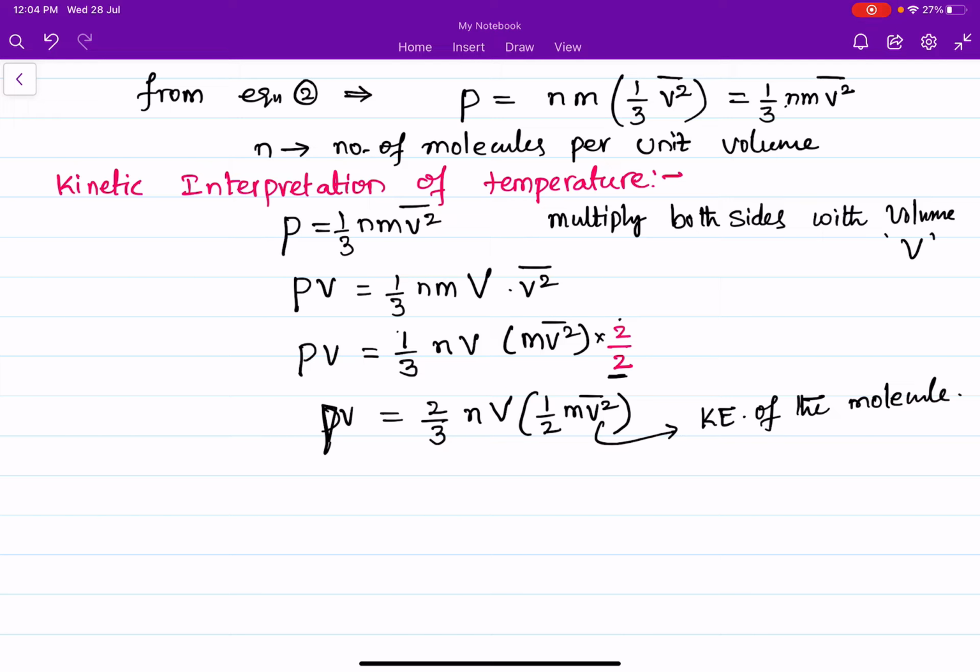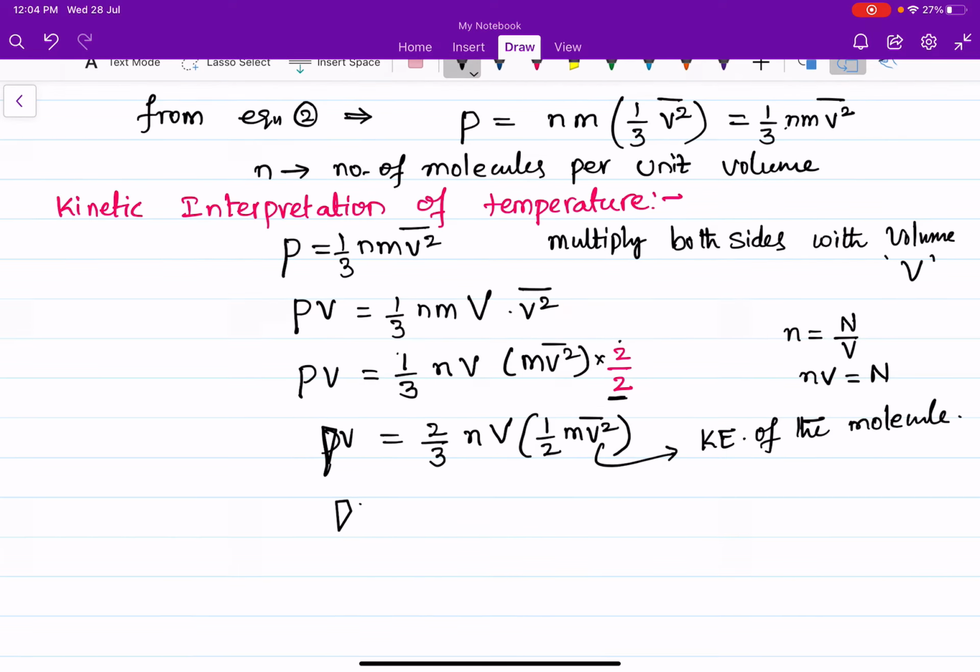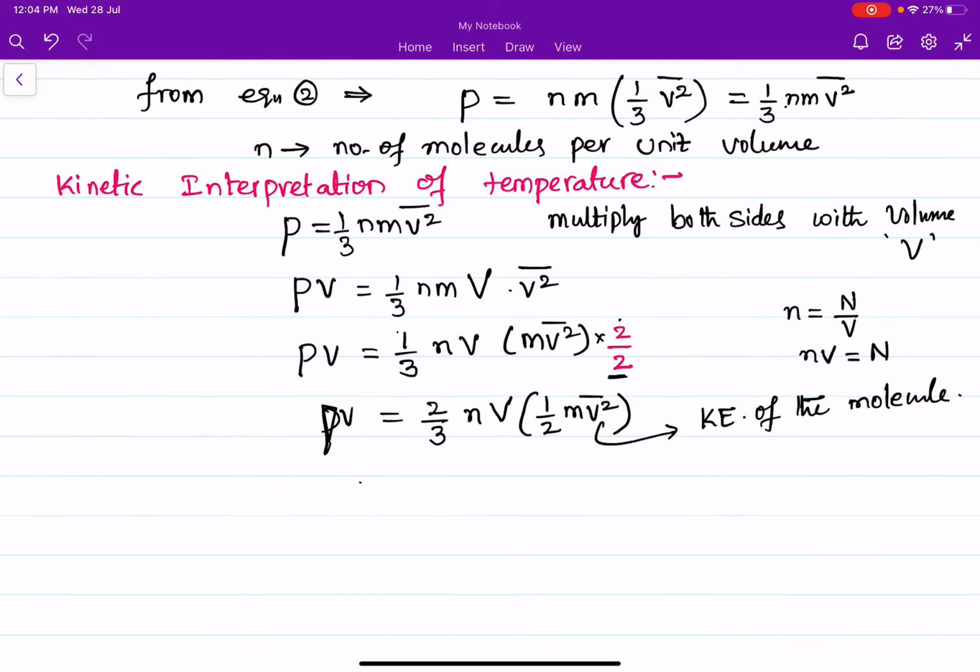So now we know number density n is nothing but number of molecules per unit volume. So number density into volume is simply the number of molecules. Here I am rewriting it: pressure P into volume is equal to 2/3 into n into V, which can be written as capital N, the number of molecules, into half m v square average. This is nothing but the kinetic energy of one molecule, half mv square. N times this is the total kinetic energy of all the molecules.